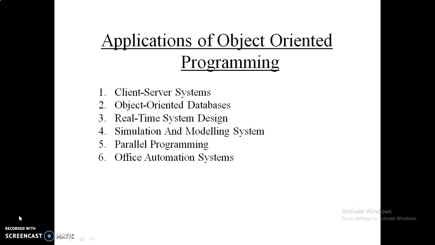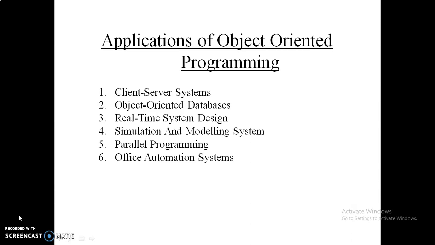Okay, last but not the least, applications of object oriented programming languages. Where is the C++ language used? It is used in client server systems, object oriented databases, real-time systems, simulation and modeling systems, parallel programming, and for making office automation systems.